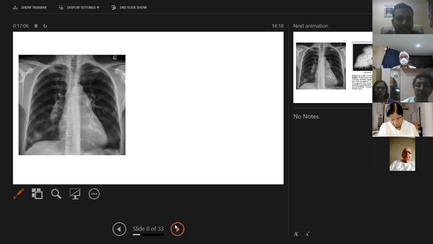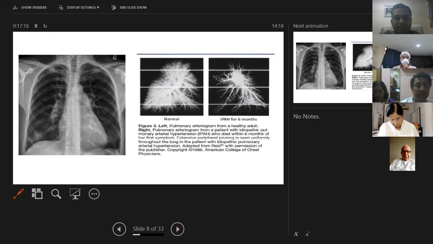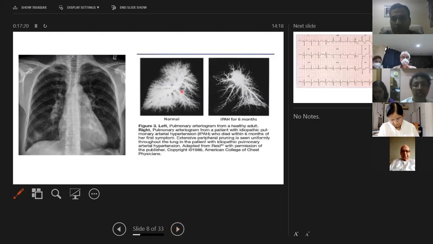So on X-ray, as we can see, there is a dilated pulmonary artery with prominent descending pulmonary artery and prominent hilum, and pruning of the peripheral arteries. What do we mean by pruning? This is an image showing normal pulmonary vasculature. With idiopathic pulmonary hypertension in 6 months, you can see the thinning of the arteries that has happened. That is what we can see in X-rays in the periphery when the arteries become very thin.